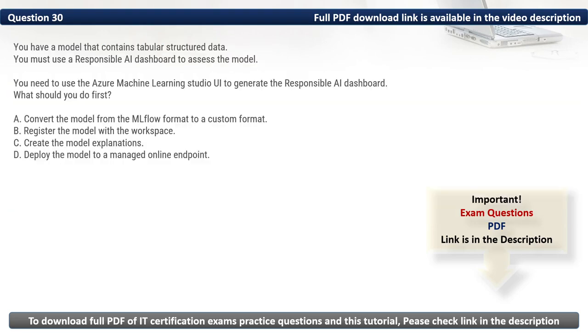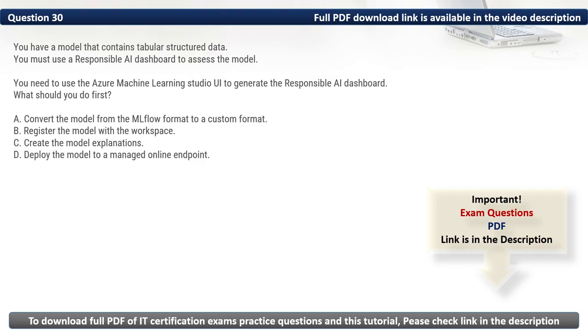Question 30. You have a model that contains tabular structured data. You must use a responsible AI dashboard to assess the model. You need to use the Azure Machine Learning Studio UI to generate the responsible AI dashboard. What should you do first? Firstly, let's eliminate the incorrect options.